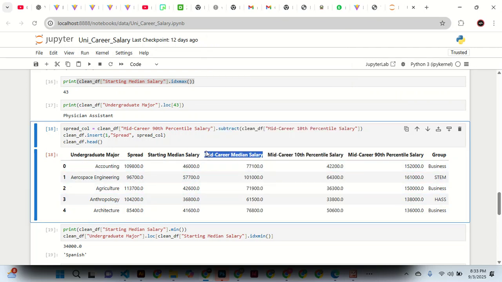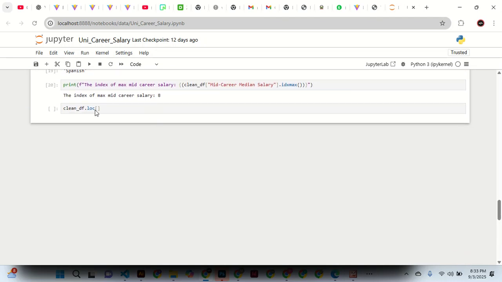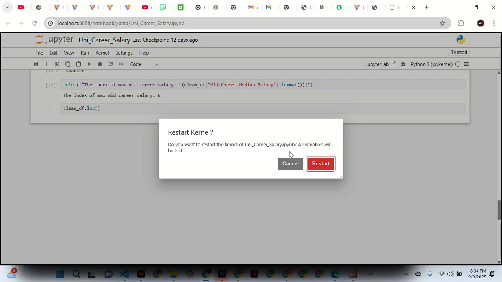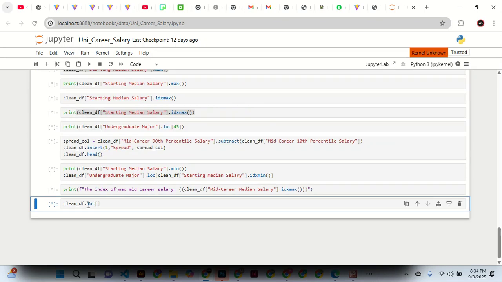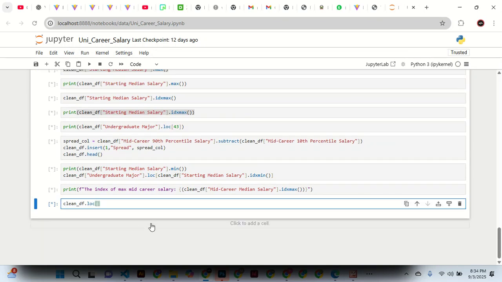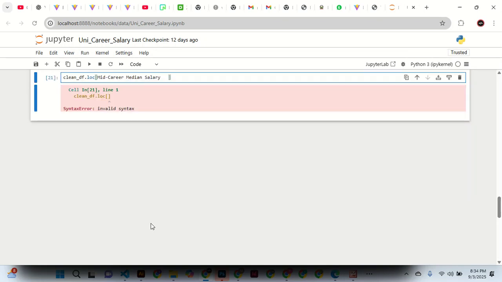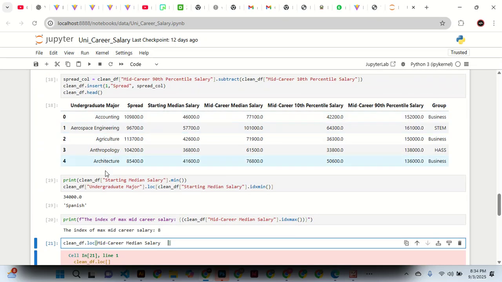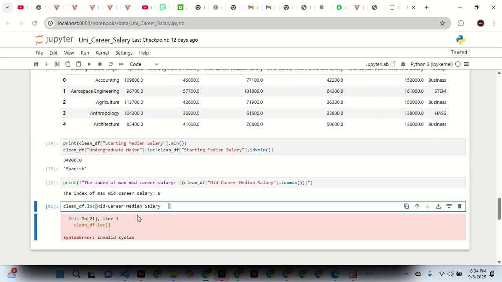I just copy it, this Control C, and now Control V, and this should not be like that.